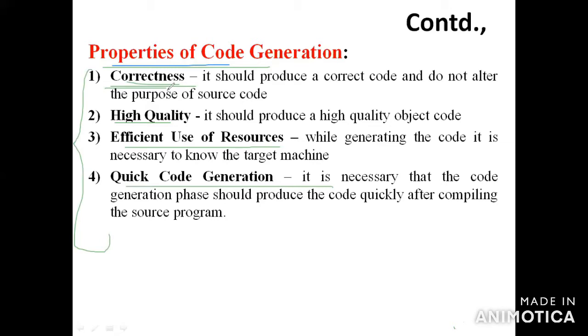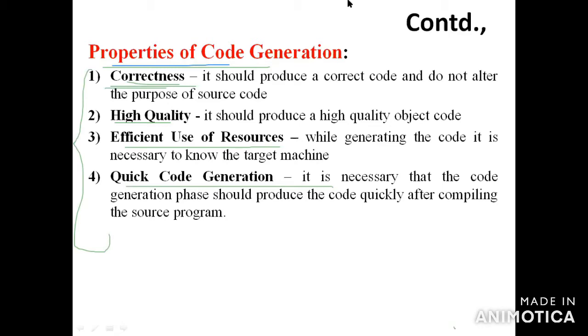What is the first property? The first property is correctness. Correctness means it should produce the correct code and not alter the purpose of the source code. The second property is high quality: it should produce high quality object code. But you have to produce the correct code and not alter the purpose of the source code.